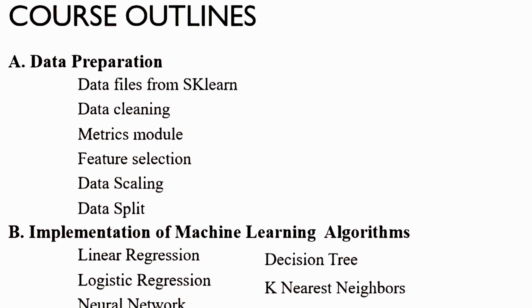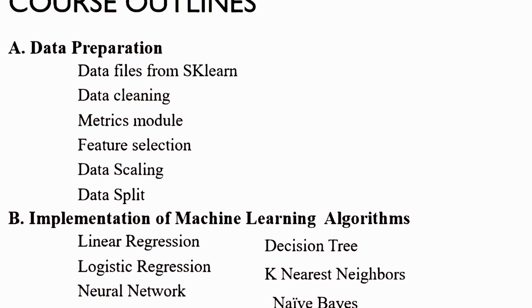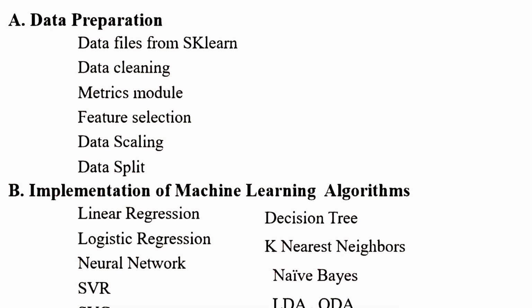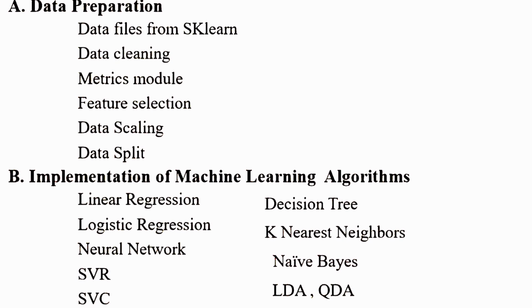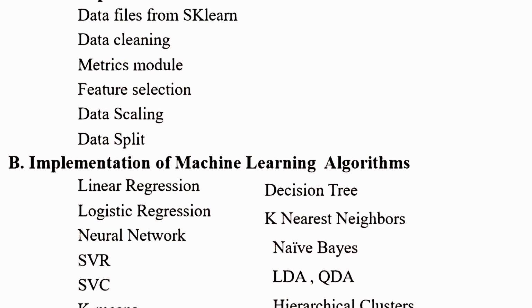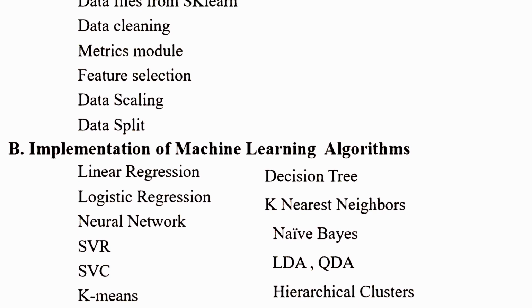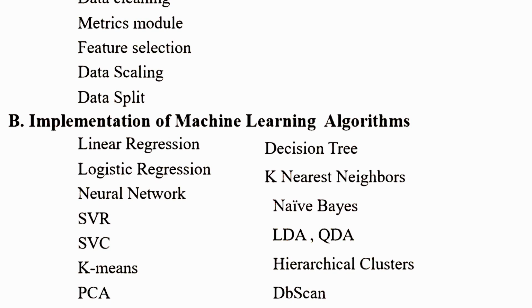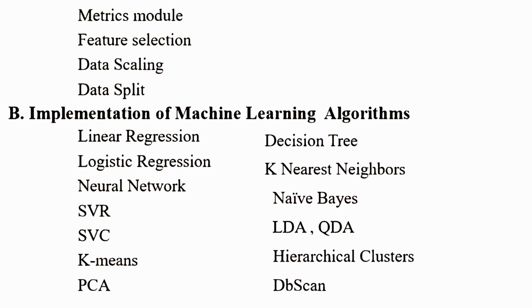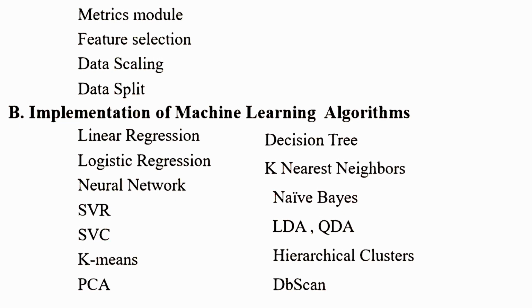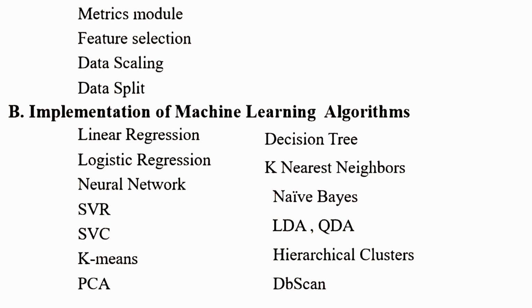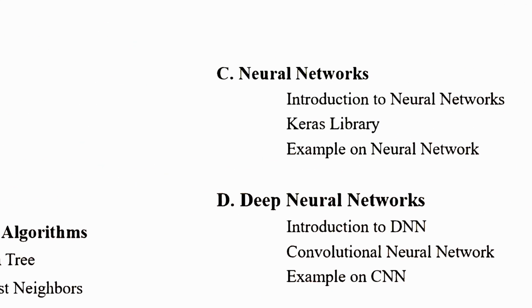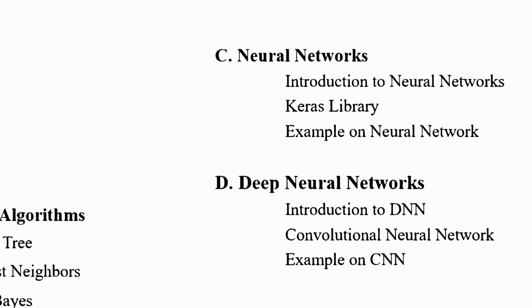First of all, we started with data files from scikit-learn, data cleaning, matrix model, feature selection, data scaling, data split, linear regression, logistic regression, neural network, SVR, SVC, K-means, PCA, decision tree, K-nearest neighbors, naive Bayes, LDA, QDA, hierarchical clusters, DBSCAN, introduction to neural networks, Keras library.